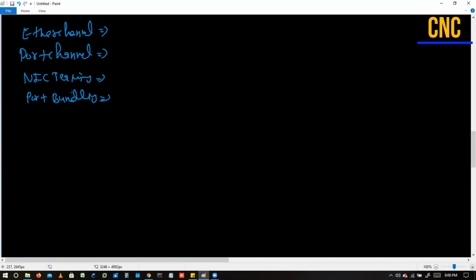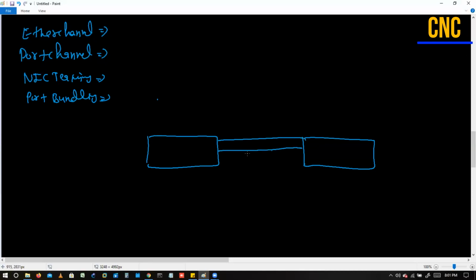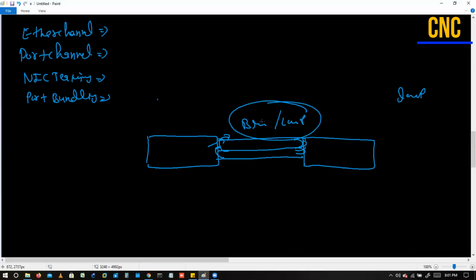Basically, what we are trying to do here is make multiple links up between two switches. Whenever we have two switches connected to each other and multiple links are active, the standard says you will have a loop. If a broadcast happens here, it will be sent out here, and then sent out here again, so we'll have a broadcast storm, or a loop.